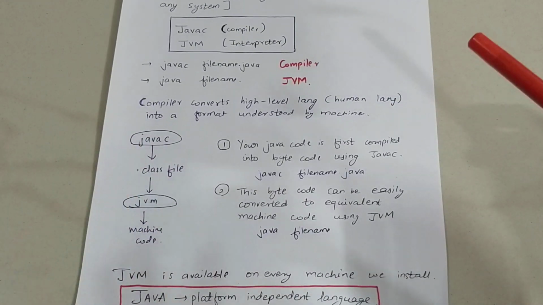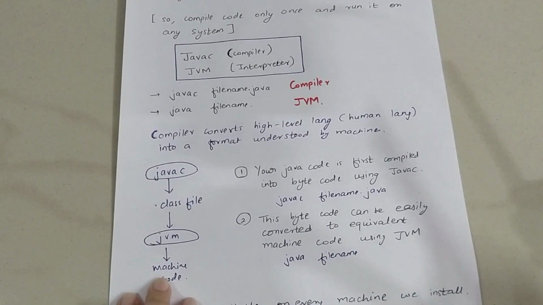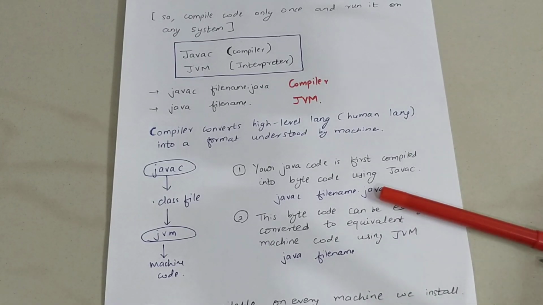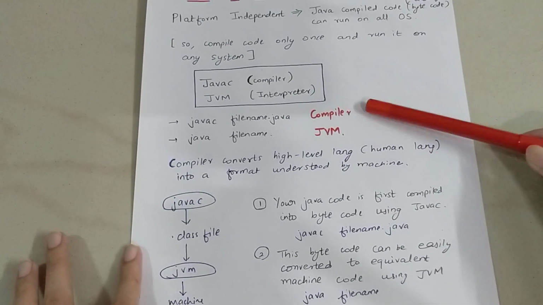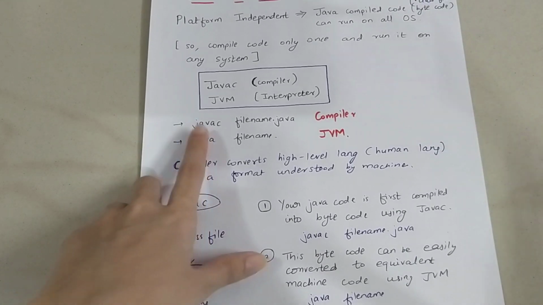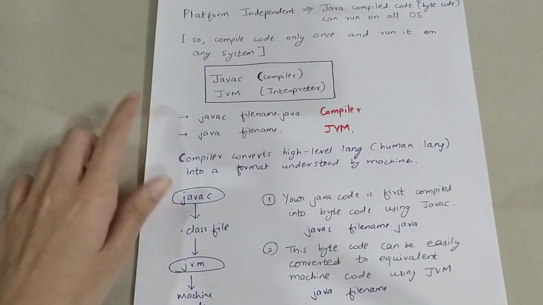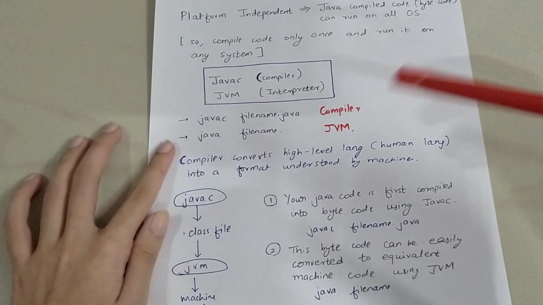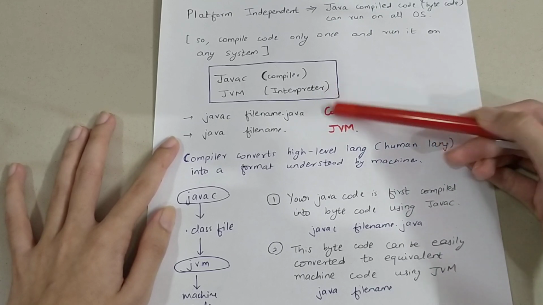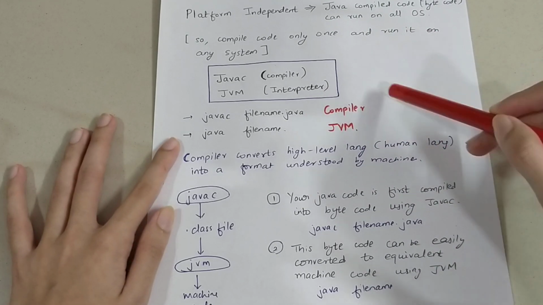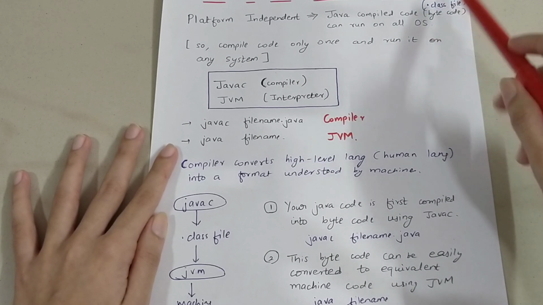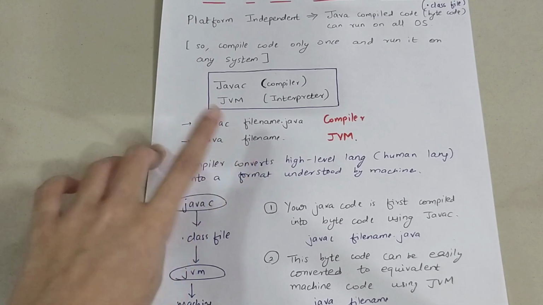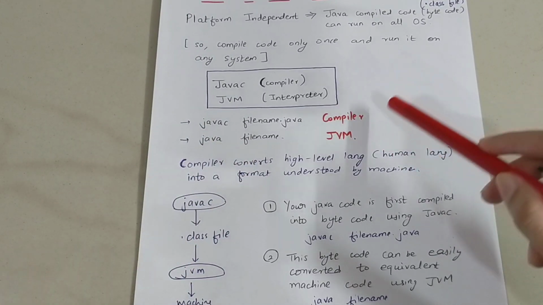Now let's understand the process. First the compiler is run. This line is written on the command prompt: javac filename.java. This will call the compiler and compile your code. Your code will be converted to bytecode or a .class file, and then this line is written on the command prompt: java filename. This will call the JVM, the interpreter.